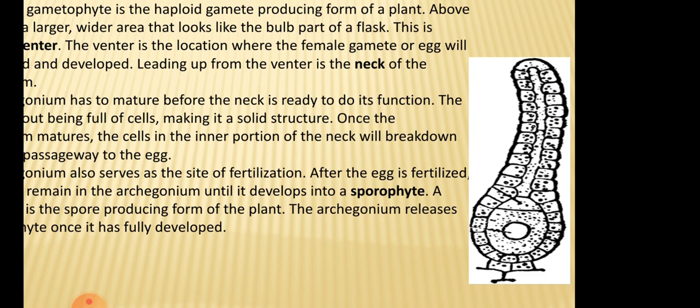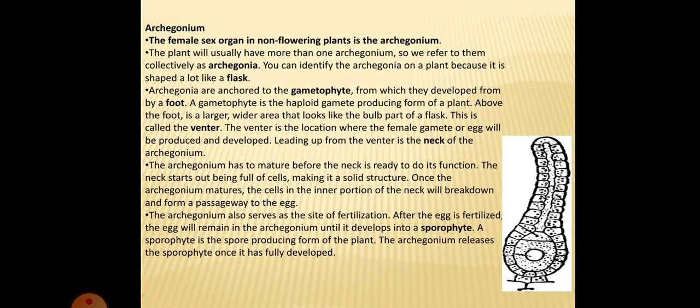The shape of the spore is round or pyramidal. Each spore is surrounded by thick black colored walls, with an exine layer and an intine layer. The spores are unicellular and uninucleate structures. Later, the spores germinate into the gametophyte from which the new thallus is developed. So this is all about the archegonium.